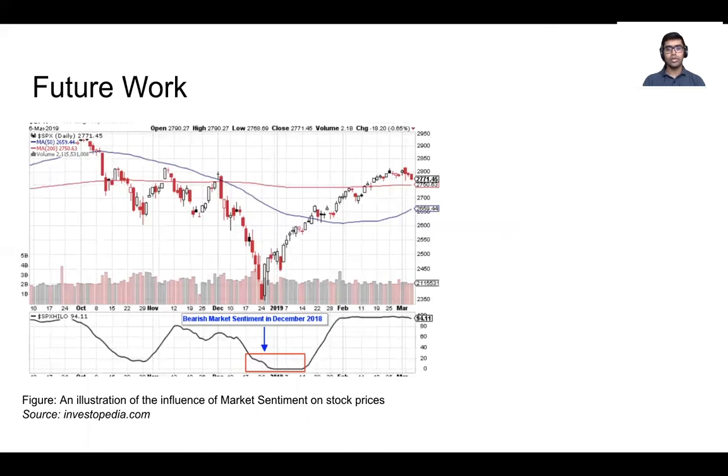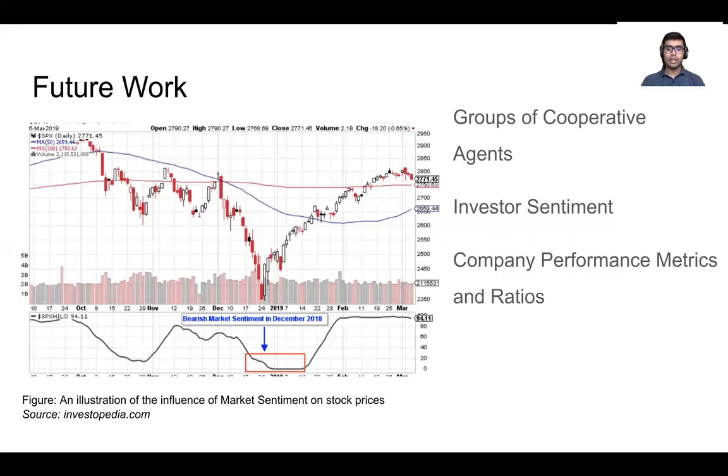Going forward, we are looking to improve model stability and attempt at better modeling the market by introducing groups of cooperative agents that compete against other such groups. We are also looking to provide richer data to our model by incorporating investor sentiment along with other company performance metrics to further improve performance.